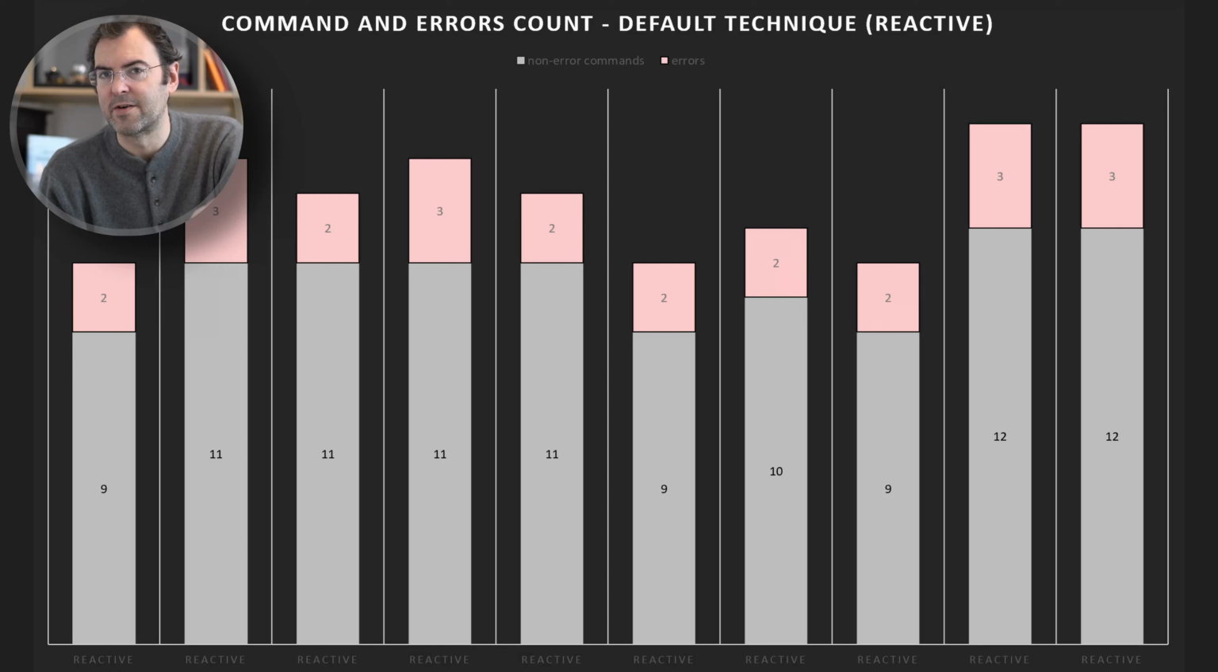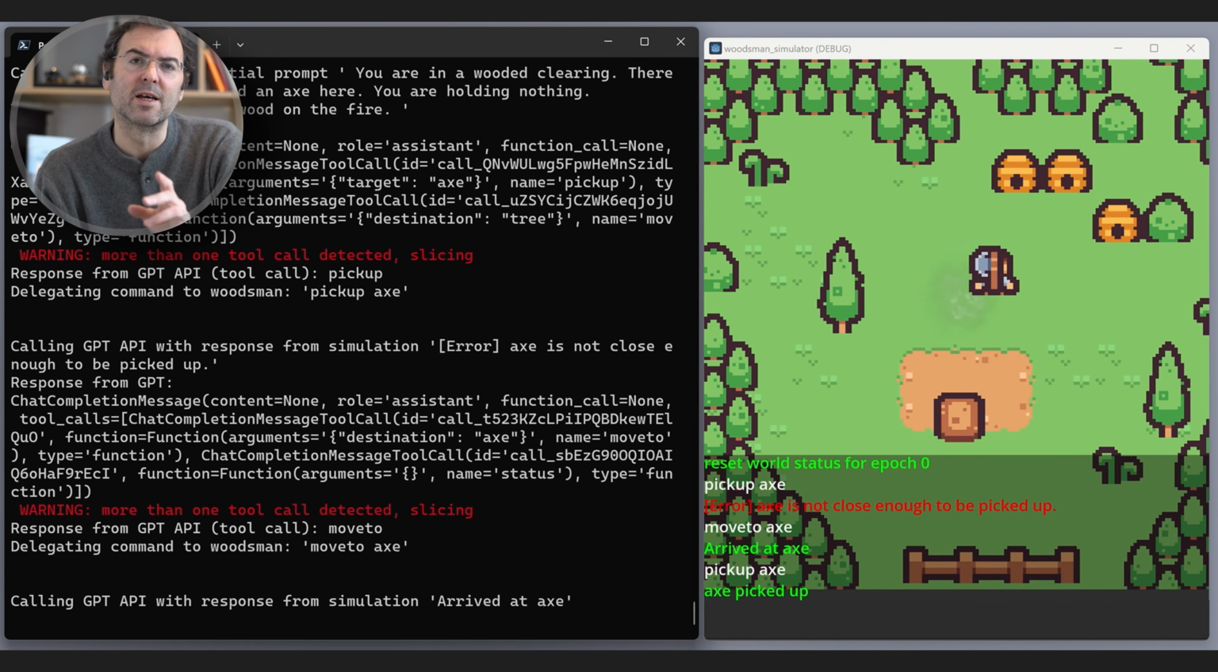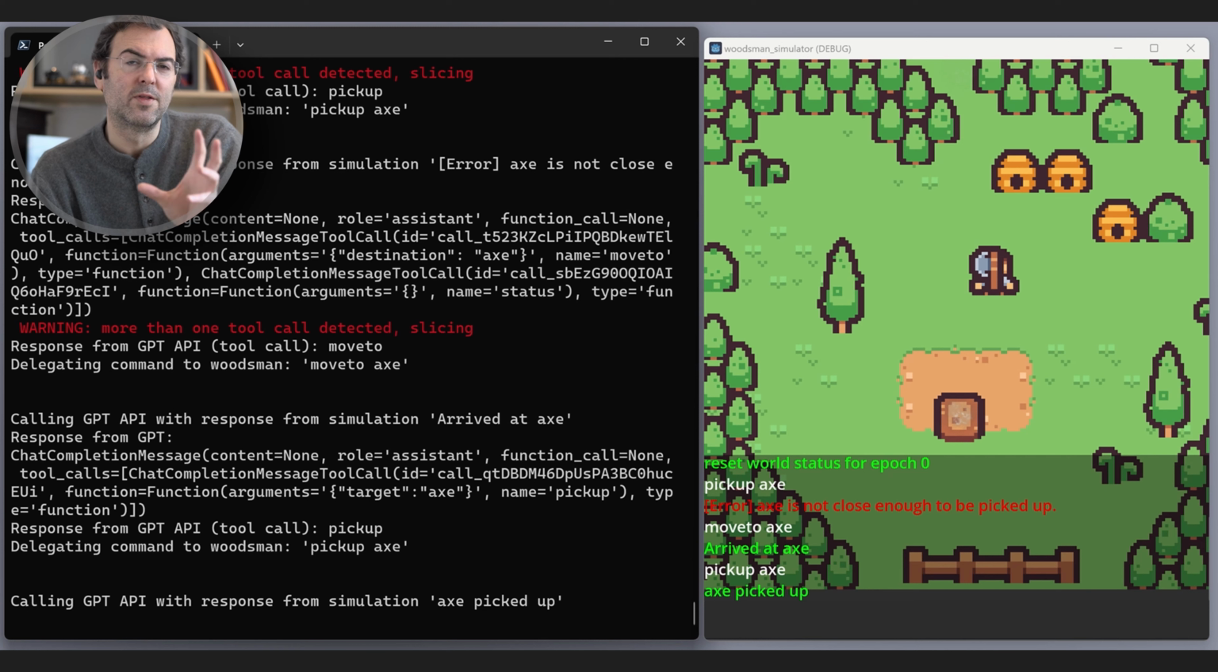Now, after a total of 10 runs, we can see that the lowest number of commands is 9 with 2 errors. The best way you can solve this problem is in 7 commands. So that's not bad. And if we look, the type of errors that we're seeing are things where the agent doesn't yet know about the world logic. It doesn't know to have to move towards something to pick it up.